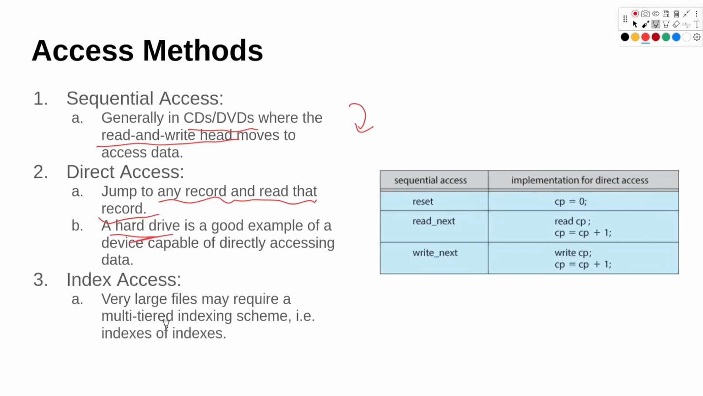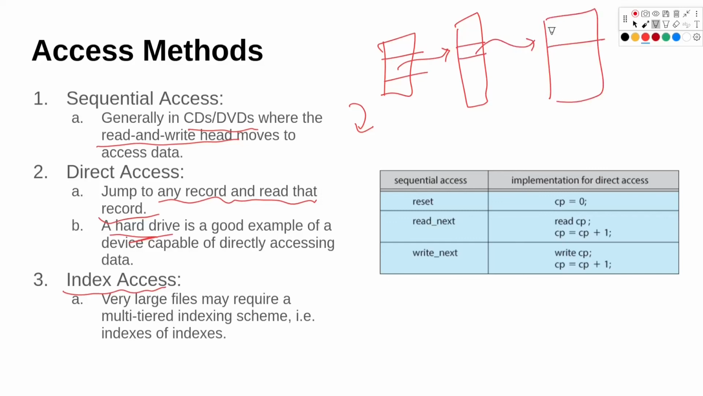Third way is index access. Very large files may require a multi-tiered index system. So that is like an indexes of indexes. So here indexes of indexes can be, we have a higher level index here, and which is pointing to some other table which is storing some indexes, and then this is pointing to a file or a data somewhere. So these are multi-tiered indexing.